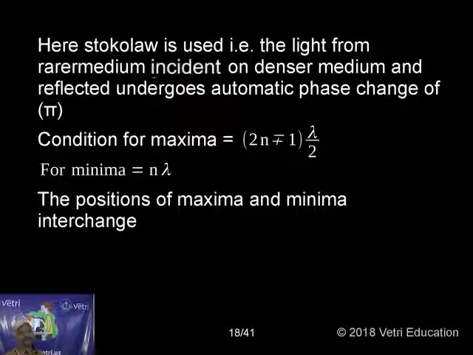Just now I have given the explanation of what the phase change of pi is. Condition for maxima: 2n minus or plus 1 lambda by 2. Condition for minima: n lambda. The positions of maxima and minima interchange. That's all. Bright becomes dark, dark becomes bright.